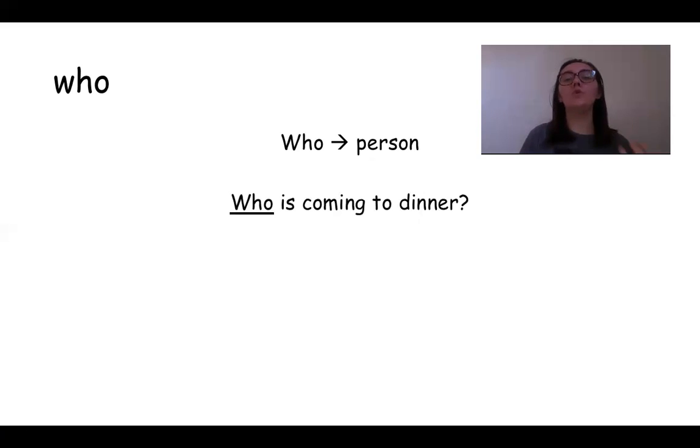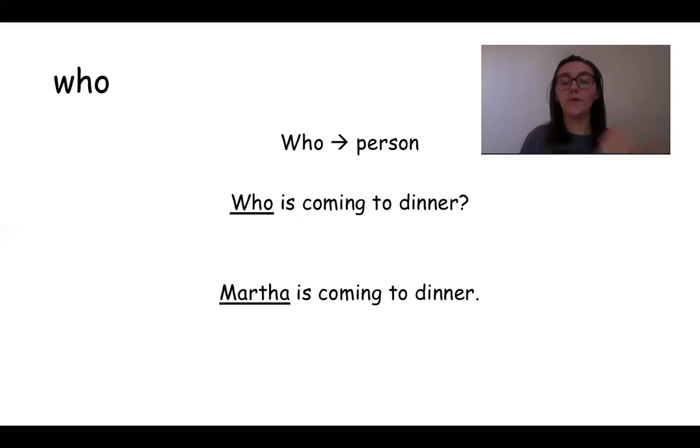So who is coming to dinner? When you ask who is coming to dinner, to answer the question, you replace who with a name or a person. Who is coming to dinner? Martha is coming to dinner. You'll see that the question and the answer use the same words, except we replace who with Martha.